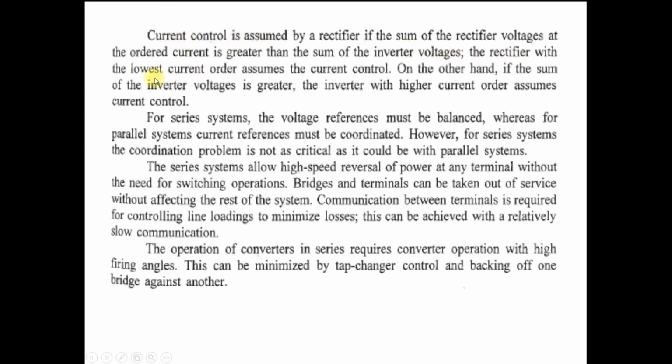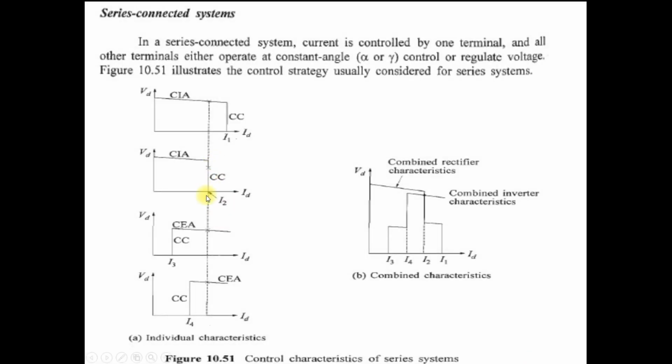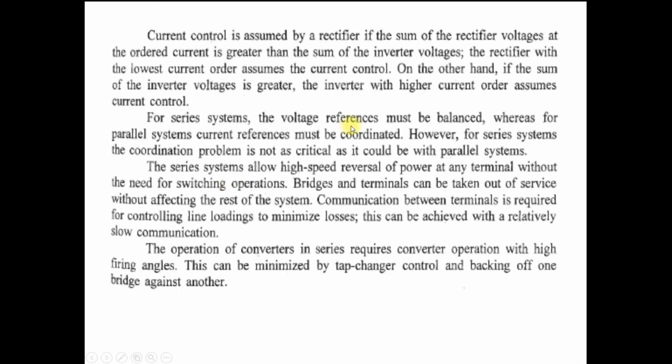The rectifier with the lowest current order assumes the current control. So you can see that converter 2 has the lowest current order as compared to converter 1. That's why converter 2 operates in the constant current mode here. On the other hand, if the sum of the inverter voltage is greater than the rectifier voltage, then the inverter with the higher current order assumes the current control. Clear? Again, on the other hand, if the sum of the inverter voltage is greater than the rectifier voltage, at that time the inverter with the higher current order operates in the constant current mode or current control mode.